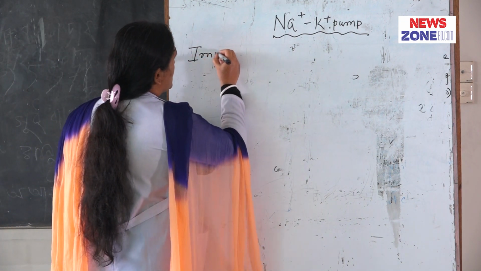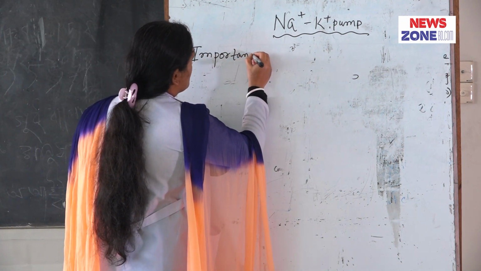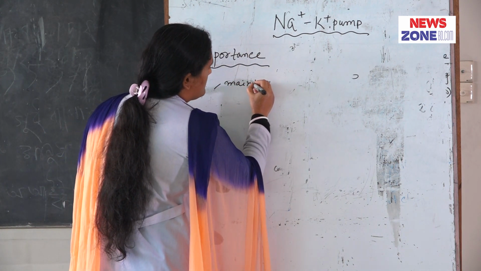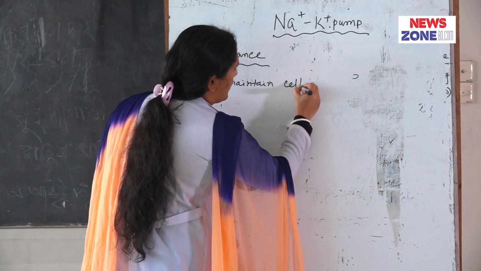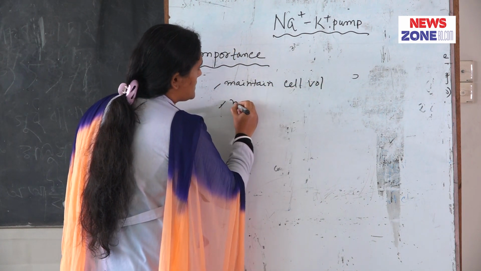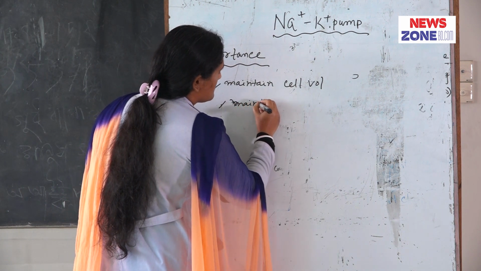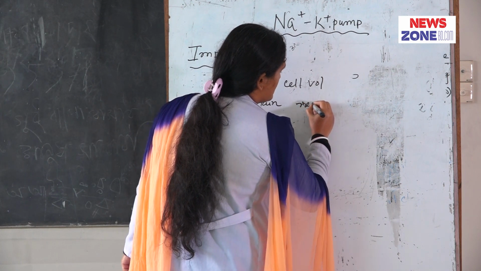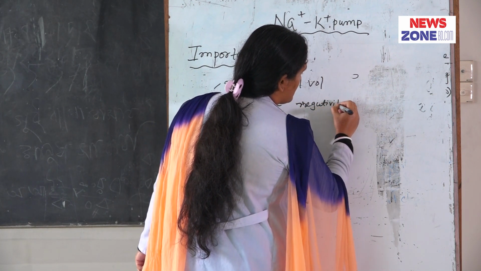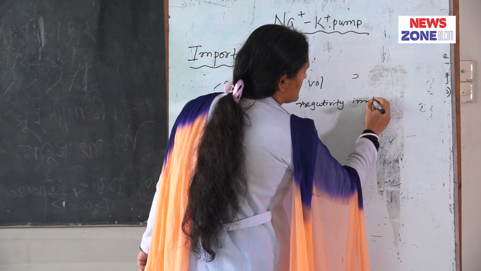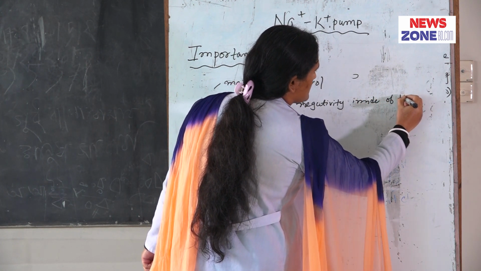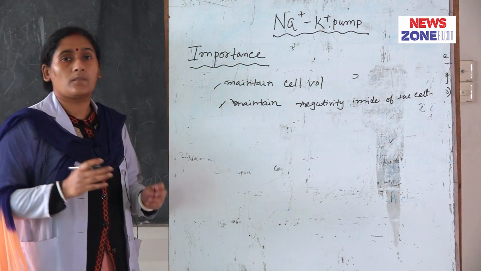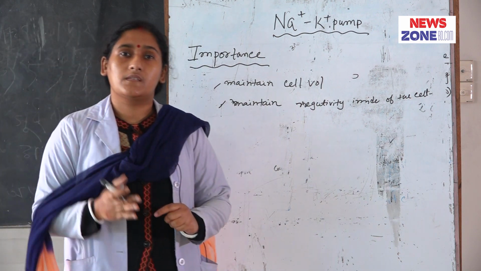Importance of the sodium potassium pump: it maintains cell volume, it maintains negativity inside of the cell, and it also maintains the sodium and potassium concentration difference across the cell membrane.